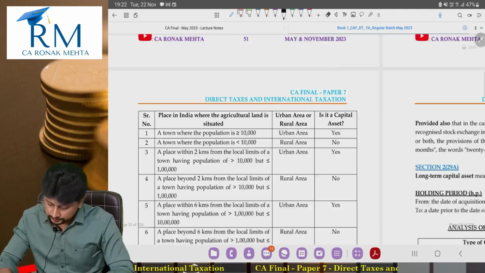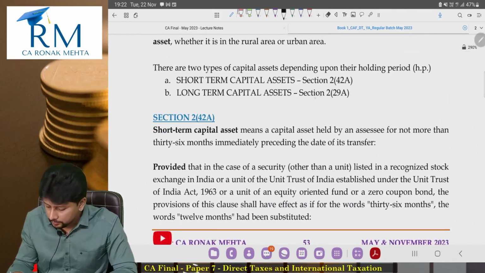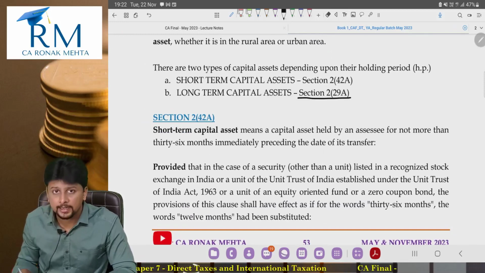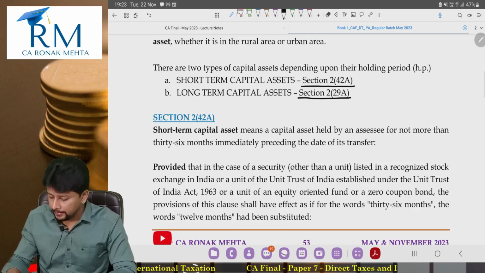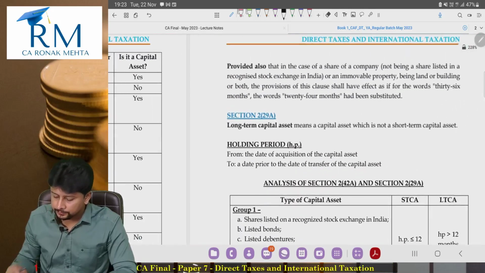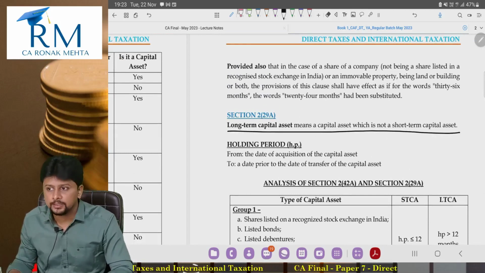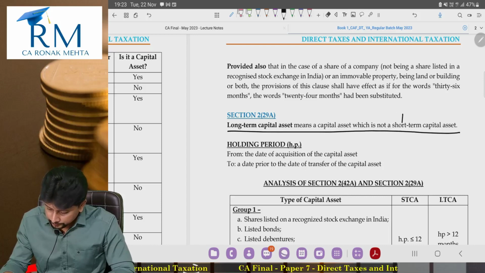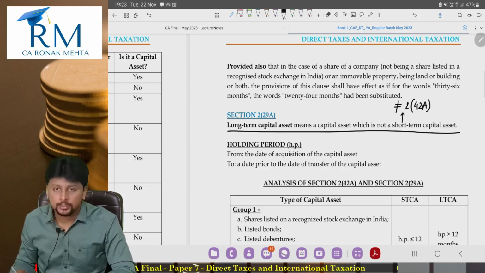See this. Long-term capital asset, section 2, clause number 29A. Short-term capital asset, section 2, clause number 42A. If you read the definition of long-term capital asset, it means a capital asset which is not a short-term asset. That means, first of all, we have to study what is a short-term capital asset.